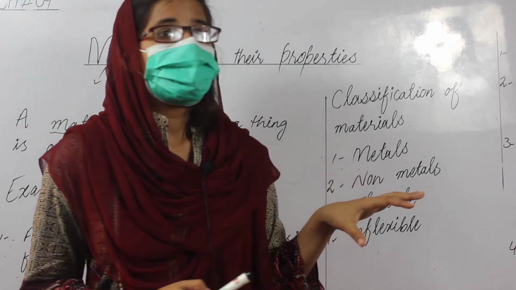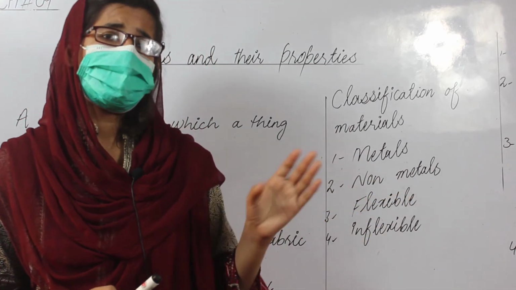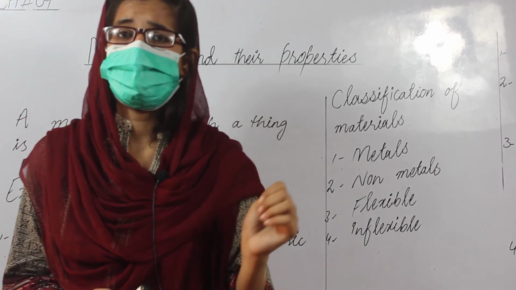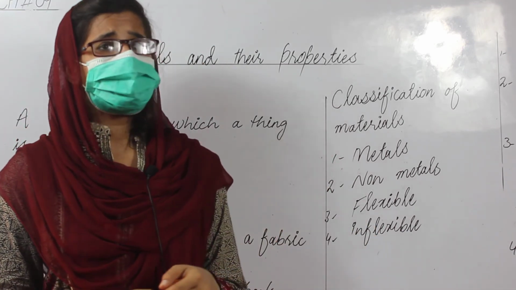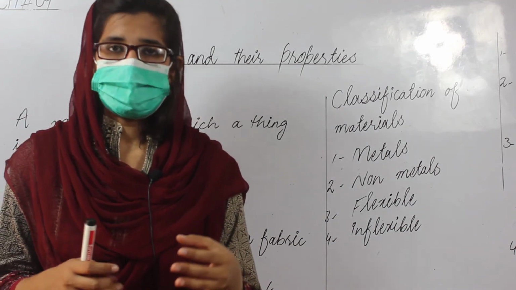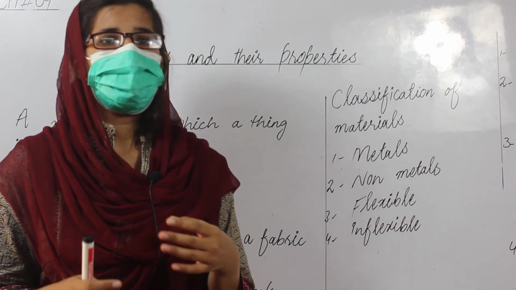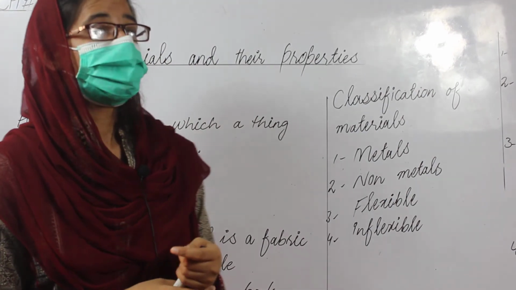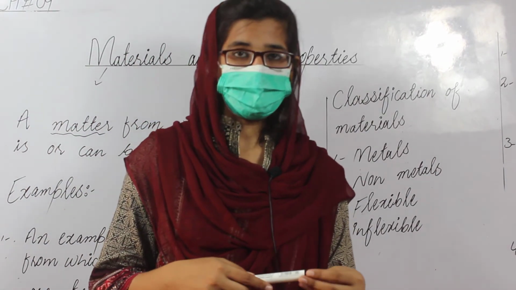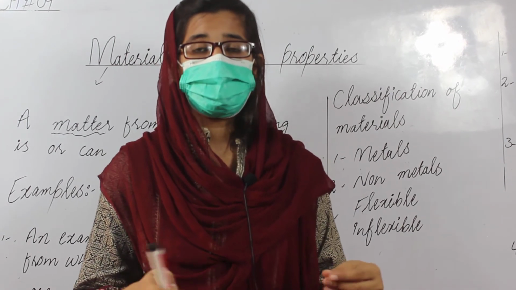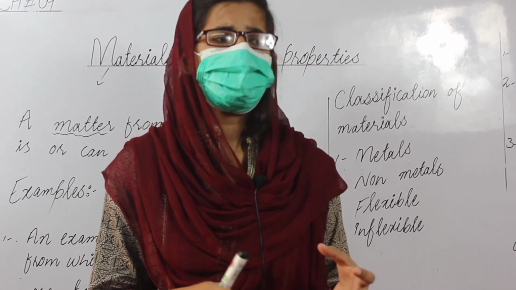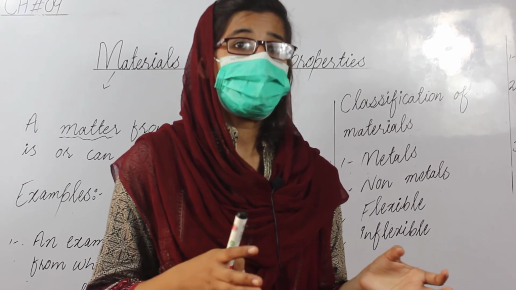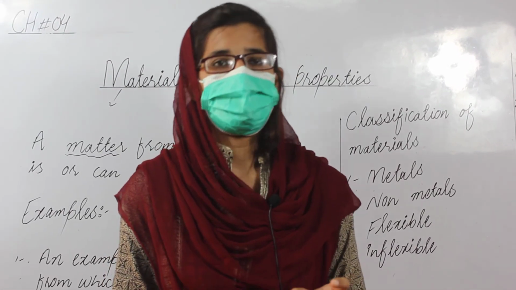Non-metals are the inverse of metals. Here are the differences between metals and non-metals. First one is metals are shiny in appearance, but non-metals are dull in appearance. They are not shiny. Metals are ductile. Ductile means drawn into thin wires, different things, but non-metals are non-ductile, they cannot be drawn out.